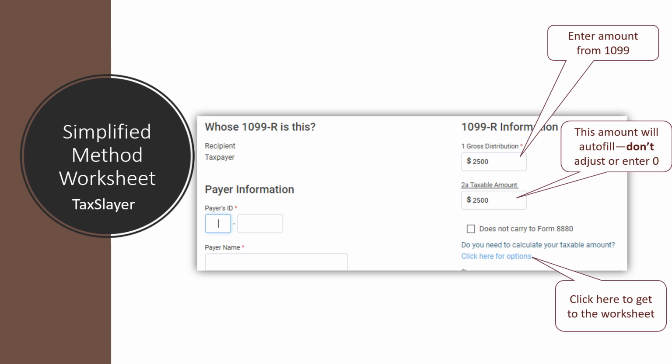On the 1099-R input screen, you will enter box 1 for the gross distribution. Then, as you tab to the next input field, TaxSlayer will automatically fill in box 2A. Don't enter anything into box 2A, or it will override the calculation you are about to do. Instead, just under is a question: Do you need to calculate your taxable amount? With a link. Click on the link to get to the simplified method worksheet inputs.